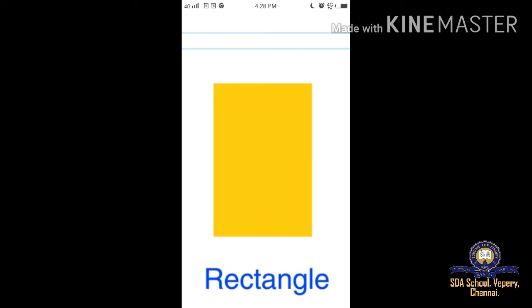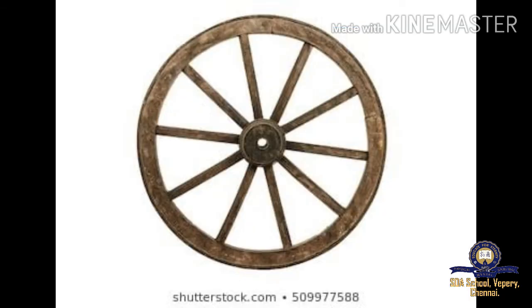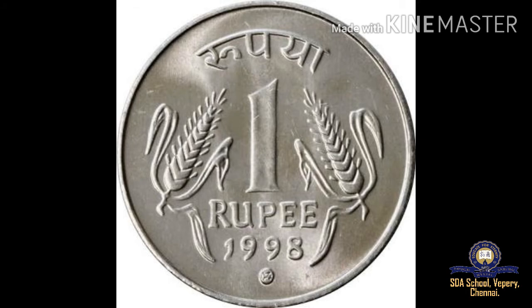Shall we go to the next shape? Circle. What are the properties of a circle? It has no sides. It has no corners. When a circle is rotated, the shape looks the same even after rotation. For example, about circle: wheel, CD, coin. And a ball also.